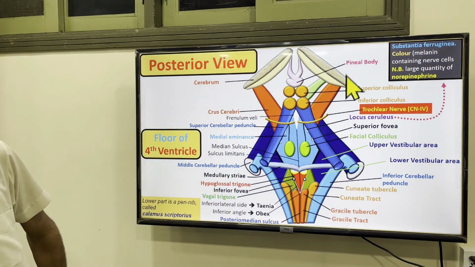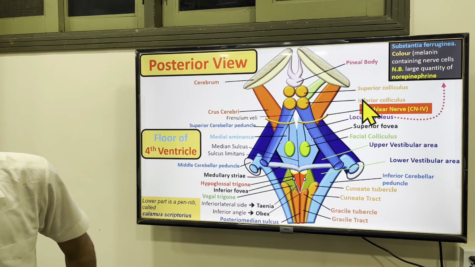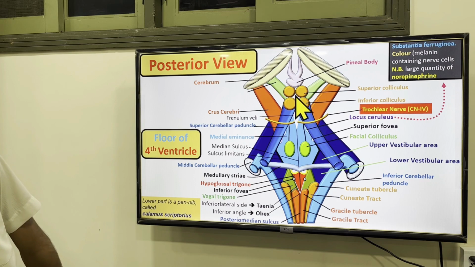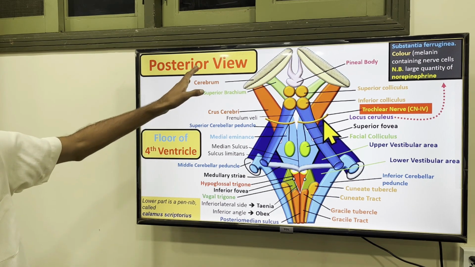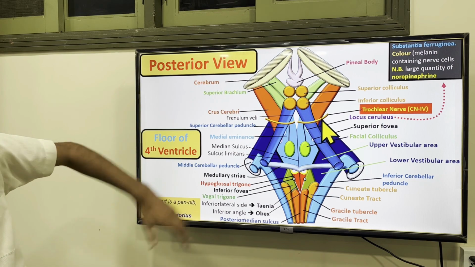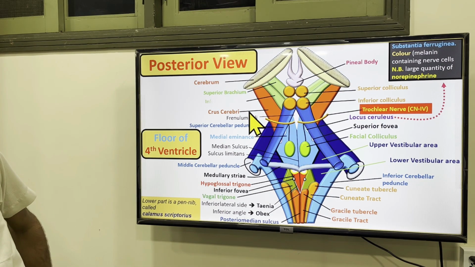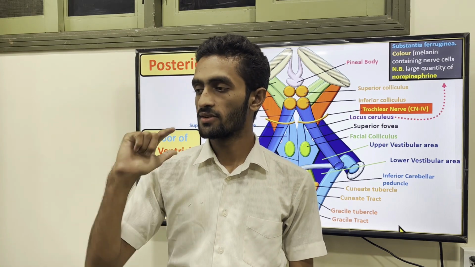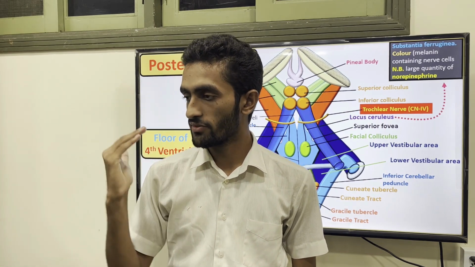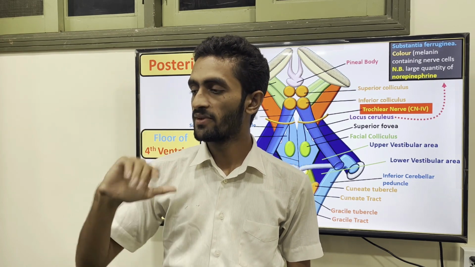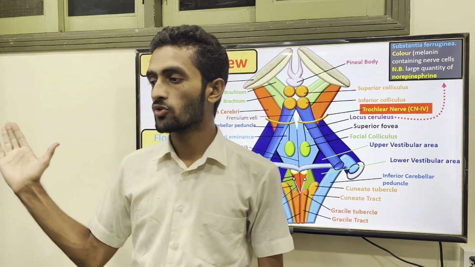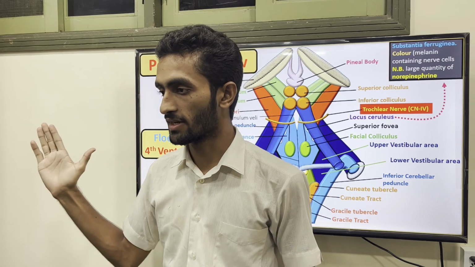So they are connected with the medial and the lateral geniculate body of the thalamus. This part is called the brachium: the one connecting the superior colliculus is the superior brachium, and the one connecting the inferior colliculus is the inferior brachium. So three or four types of questions can be asked with the colliculus discussion. One is which one is with the visual pathway? Superior colliculus. Which brachium? Superior brachium. And the other is the geniculate body. Which geniculate body? The lateral one.